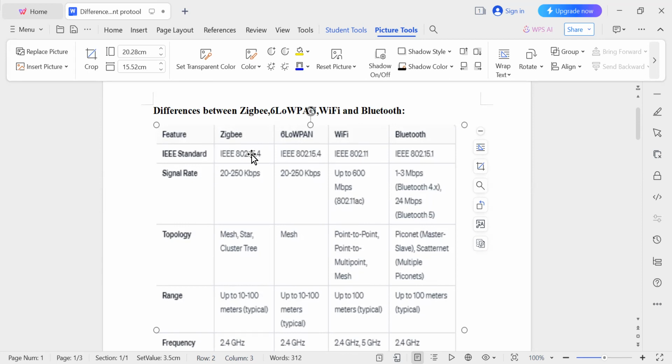So this is about the difference between Zigbee, 6LoWPAN, Wi-Fi, and Bluetooth.